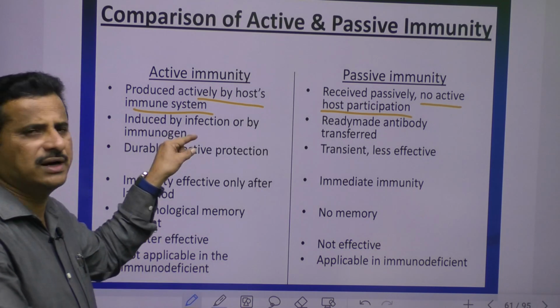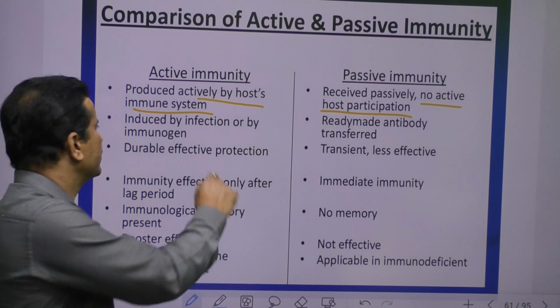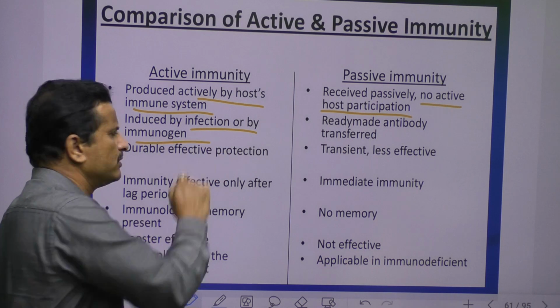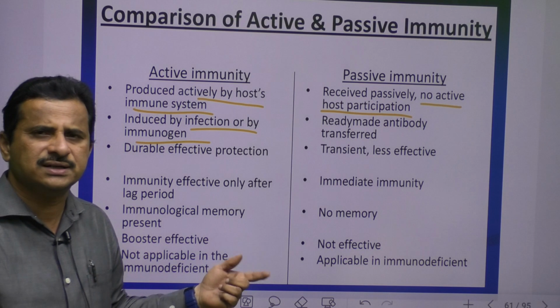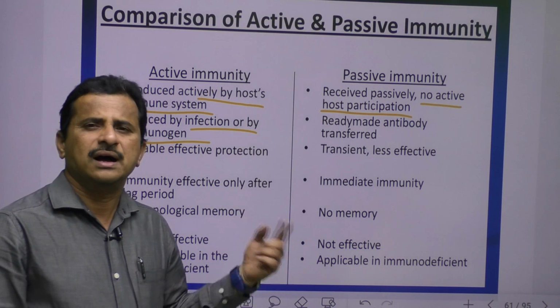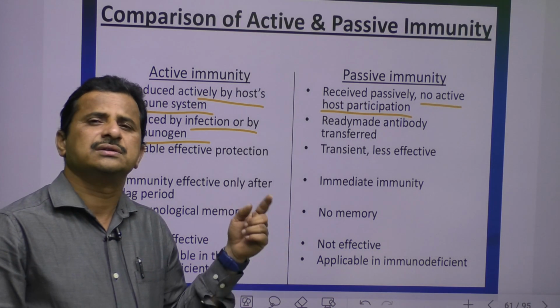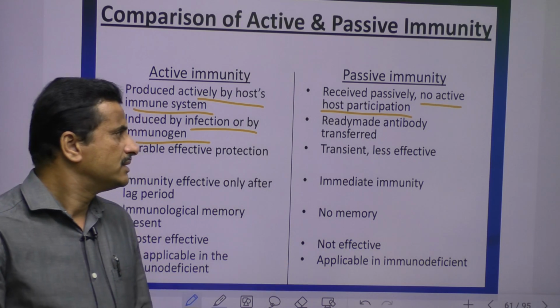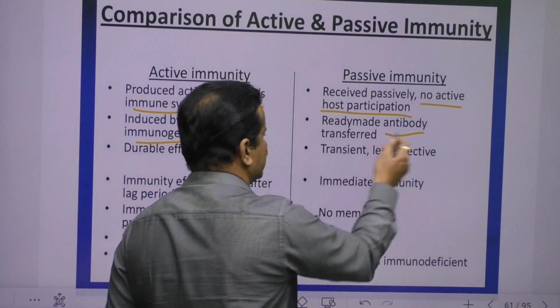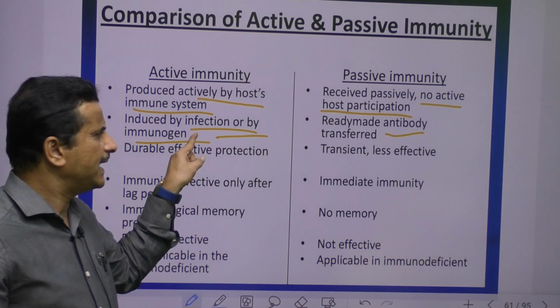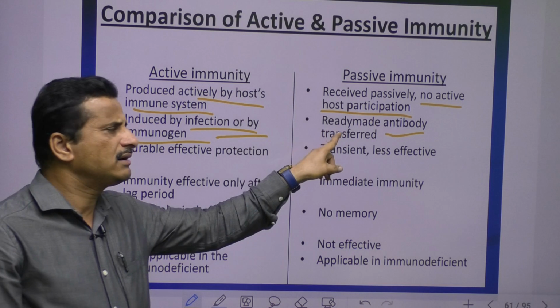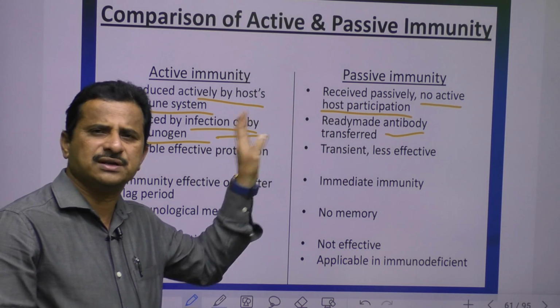In active immunity, the host body directly produces antibodies induced by infection or by an immunogen. How are antibodies produced and how does immunity increase? Through natural infection or antigens in the form of vaccination. In passive immunity, ready-made antibodies are transferred. Because of natural infection or vaccination, antibodies are produced in active immunity, while in passive immunity antibodies are directly transferred into the person's body.